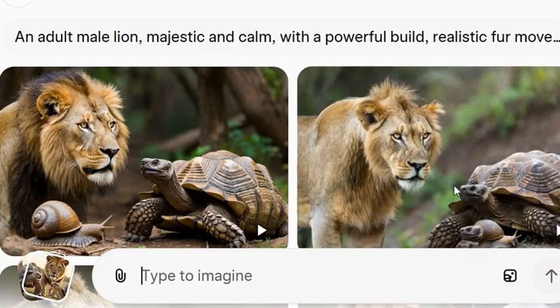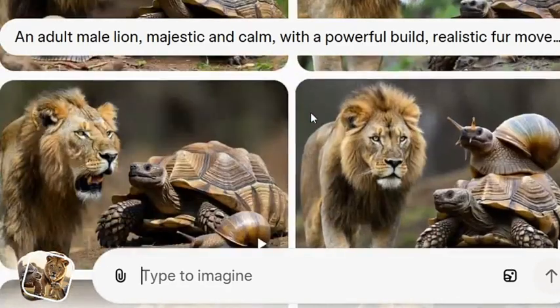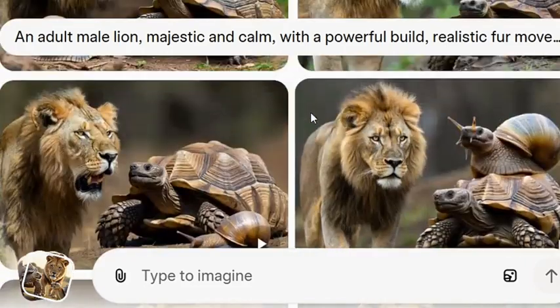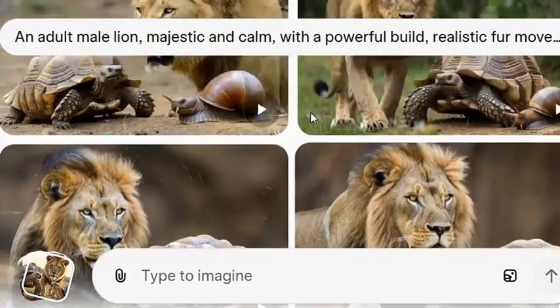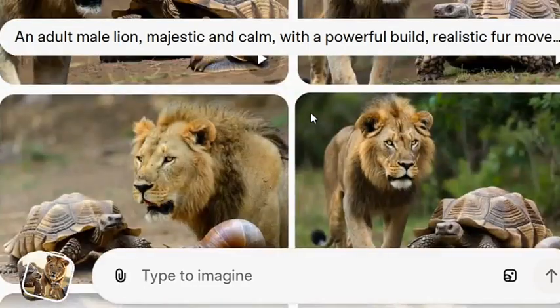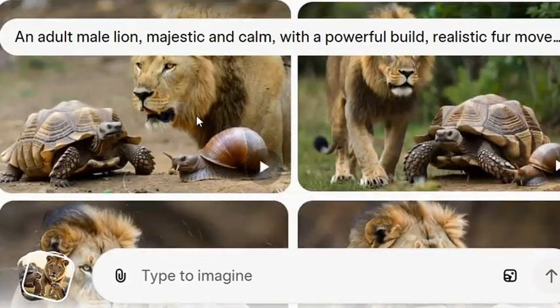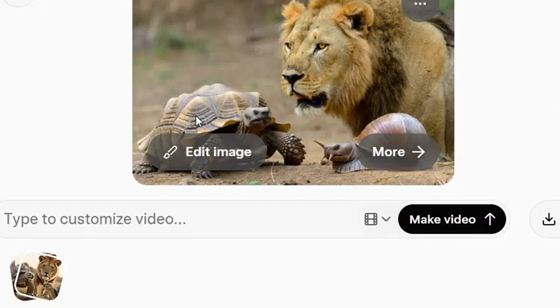As you can see, this is a different type of image it generated for us. So we can decide to choose anyone we like. I want us to go with this one here, or this one. You can choose anyone. Let's just go with this one. Now, after choosing this one, the next thing we are going to do is go and copy our first prompt, which we will use to generate this video.